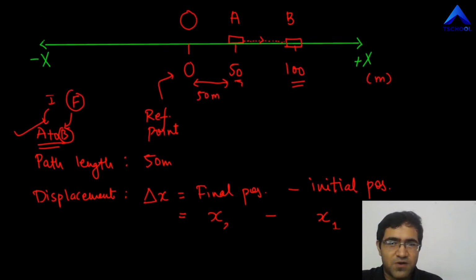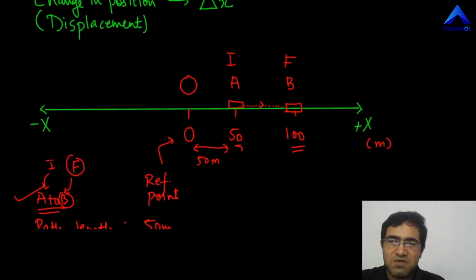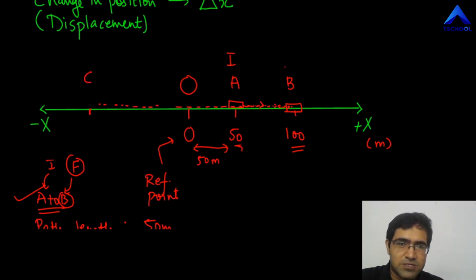Slightly complicated one. Now let's go back to this drawing. Let's say we make the ant start at A. The ant moves from A, goes to B, but then doesn't stop over there, just takes reverse, moves in the reverse direction and goes all the way, let's say, to this point over here, C. This C is at a distance of 100 meters from O on the left side. And because it is on the left side, I'm not going to write 100, I'm going to write minus 100.